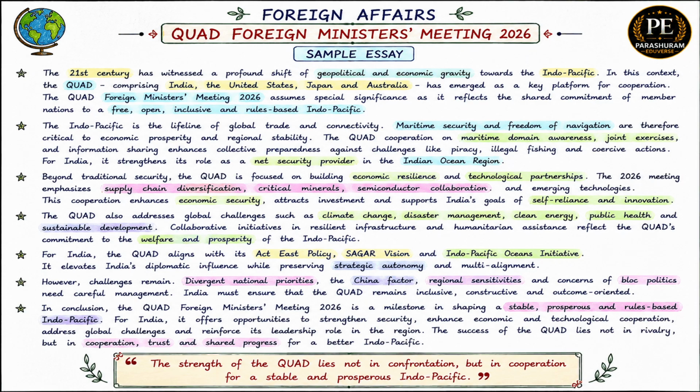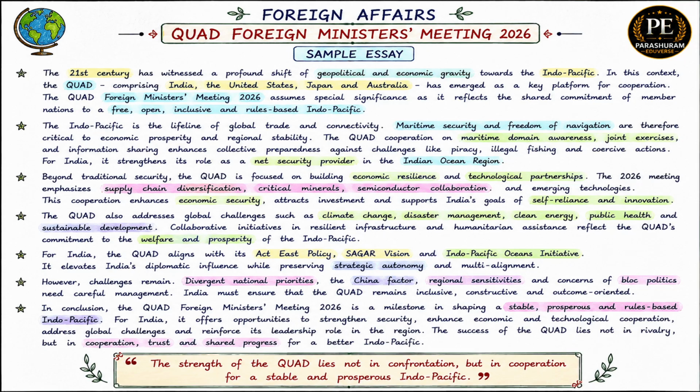Right? Next, with the essay flow, let us see how we are going to convert this structure into a UPSC essay. Introduction: start by introducing the Indo-Pacific as a new center of global politics and economics. Then briefly introduce the Quad and explain why the 2026 Foreign Ministers meeting is significant for India. In the geopolitical dimension, explain how the Indo-Pacific has become the center of strategic competition. Discuss balance of power, multipolarity, regional stability, and India's role in maintaining peace.